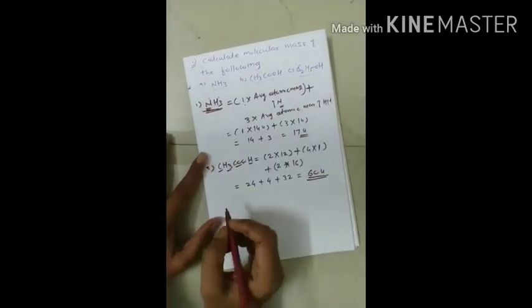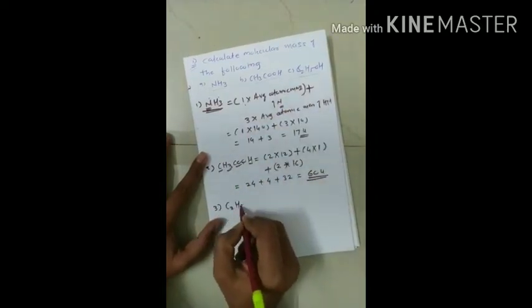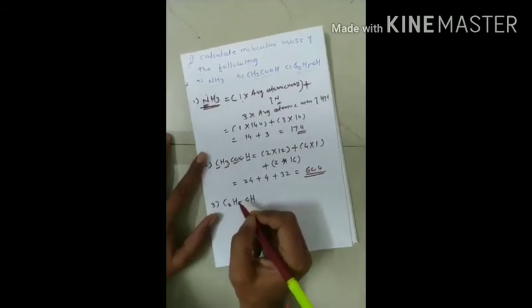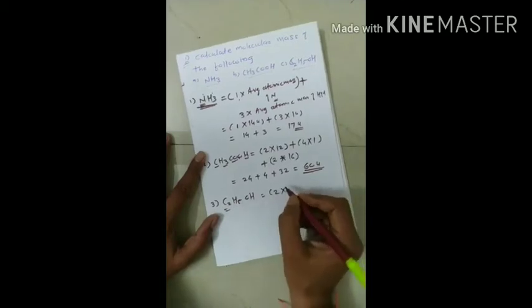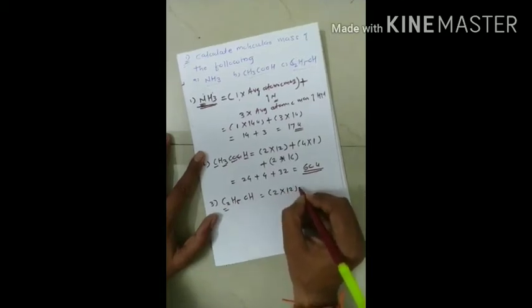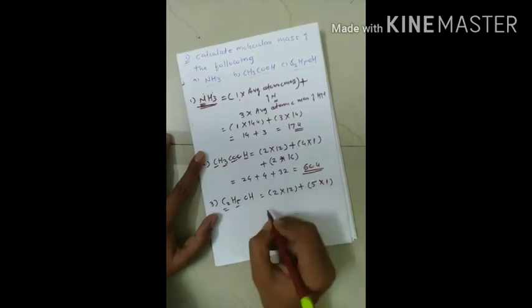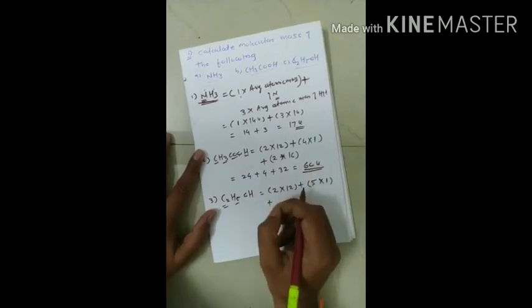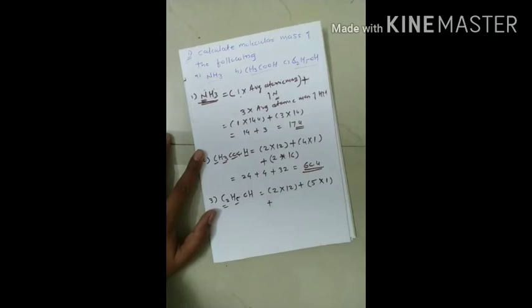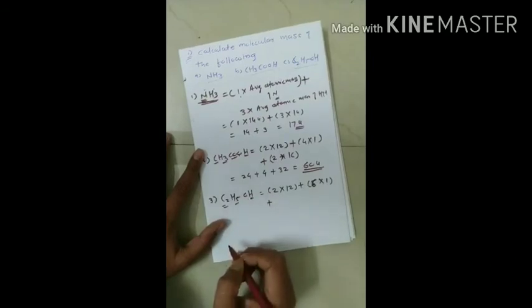Similarly, we will proceed for the third example, that is C2H5OH. Here again, 2 atoms of carbon are there, where the average atomic mass of carbon is 12, plus 5 atoms of hydrogen, average atomic mass is 1, and plus again, instead of this 5 it will be better if you write 6 here, because one hydrogen atom is already there, so 5 plus 1 is 6.